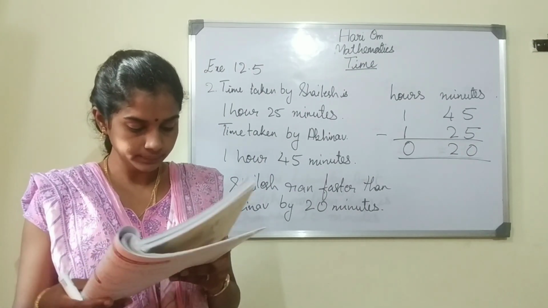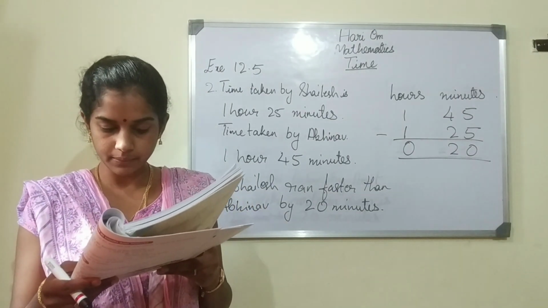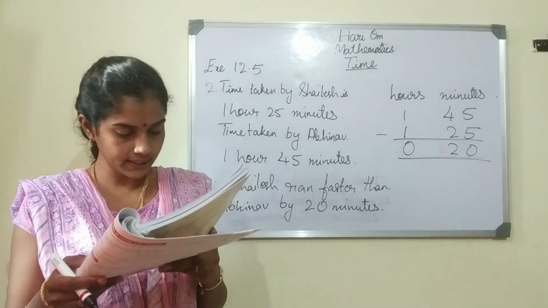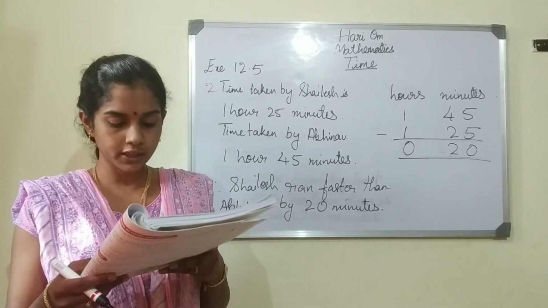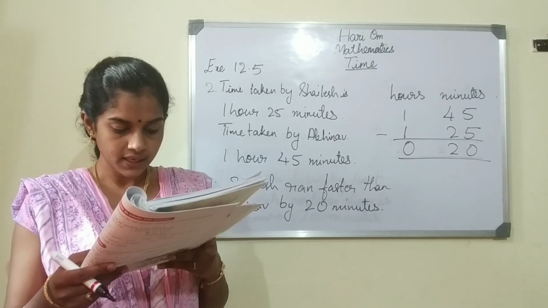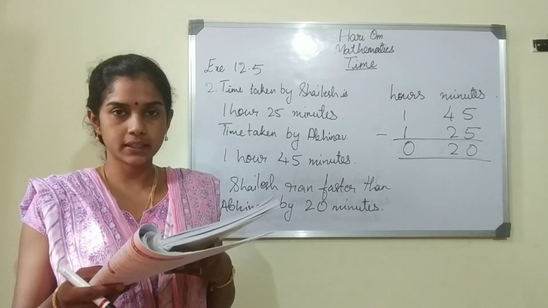Now, the third one. Punjab Mail takes 3 hours and 15 minutes to reach Agra from Delhi, while Gatiman Express takes 1 hour 40 minutes. How much time will Riya save if she travels by Gatiman Express?